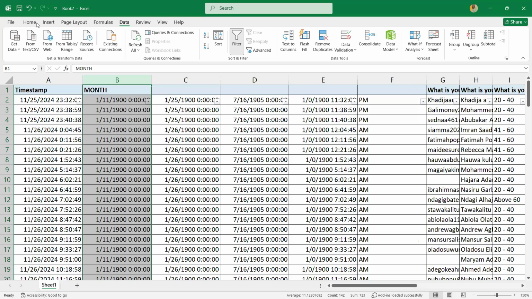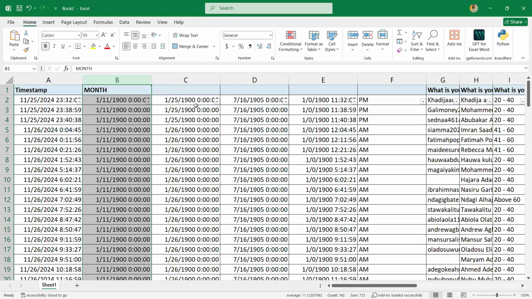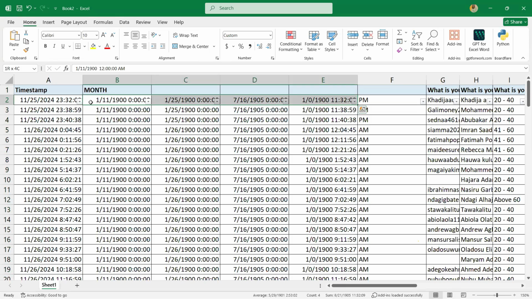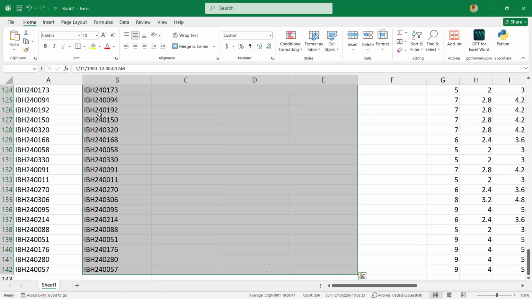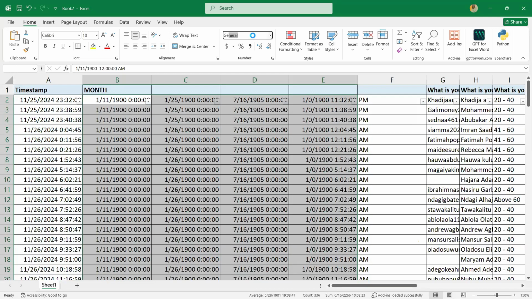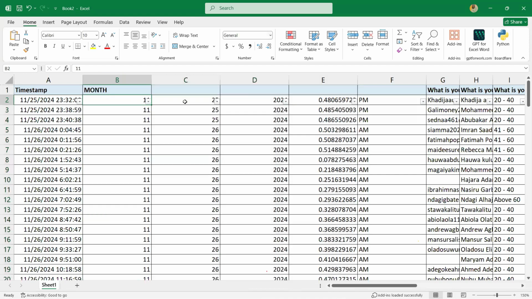So you see, this is how the data looks in date format. You understand? They are custom in a date format. So I want to change them to what? I want to change them to general. Once I change them to general, they will be more readable. Let me change them to general. They are now readable. This is 11th November, while this one is 25th November 2024.